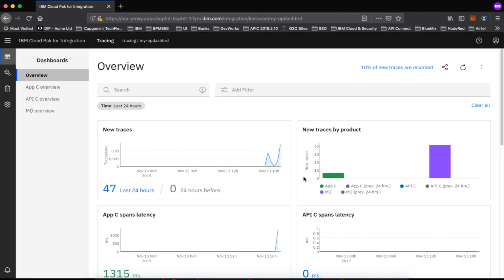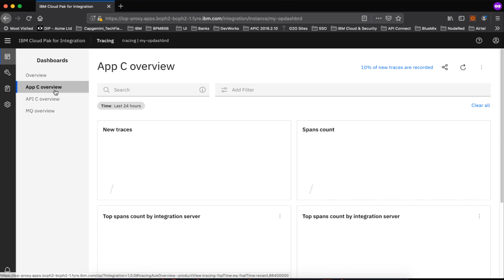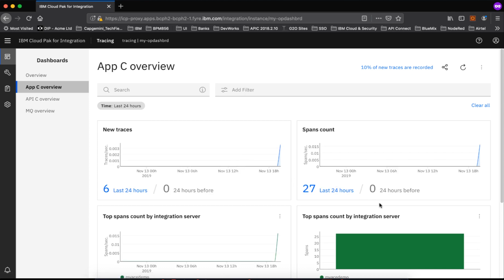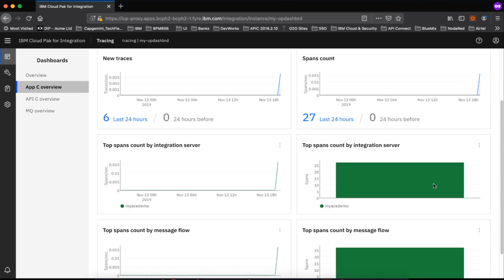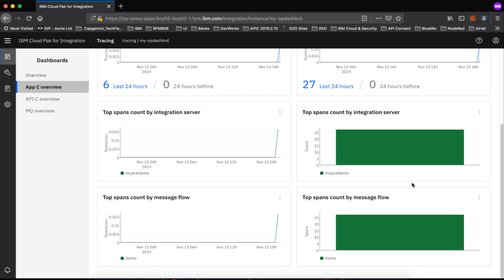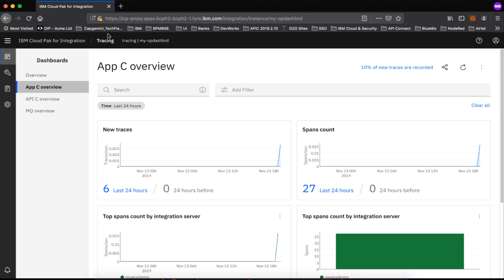Let's wait for it to come. So I've opened the operation dashboard. It's the first time I'm looking into it. So top span counts by integration server, message flow. I'm not sure whether we have a drill down or not. Just an overview.